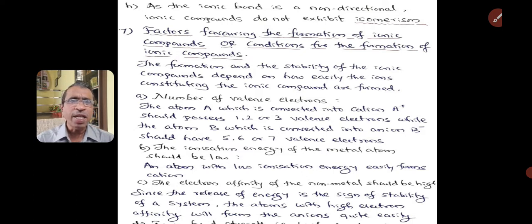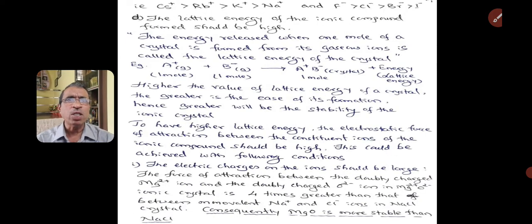The electron affinity of the non-metal should be high. Since the release of energy is the sign of stability of a system, the atoms with high electron affinity will form the anions quite easily. This favors forming ionic compound readily.